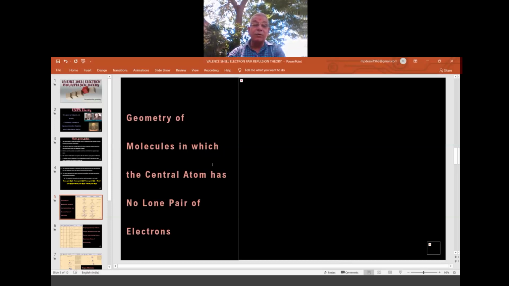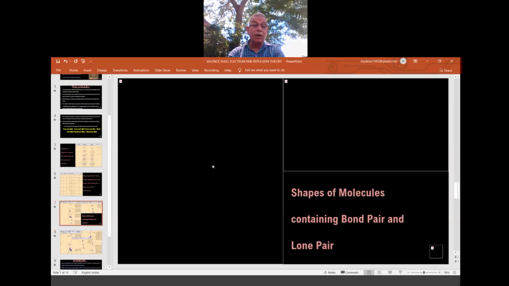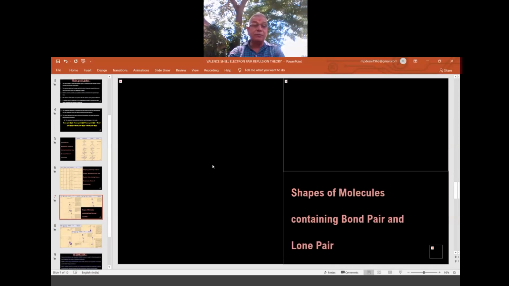Now we'll go for the next one again. This is the shape of molecules where one or more than one lone pair of electrons are there. I will give an example, regarding methane. Now this one is the shapes of molecules containing both bond pairs and lone pairs. Both are there.